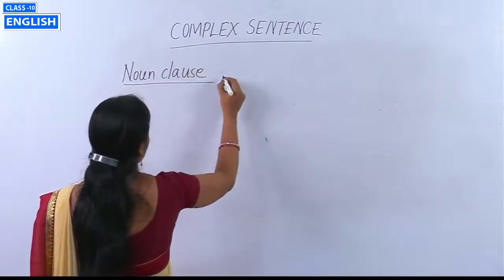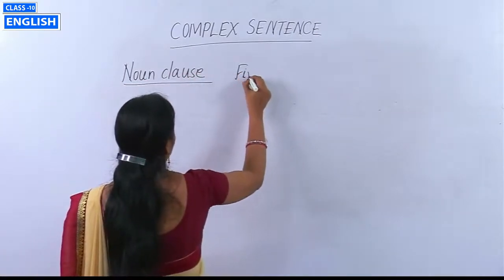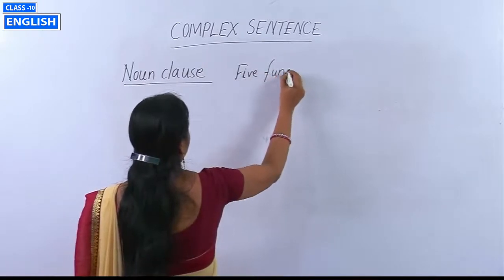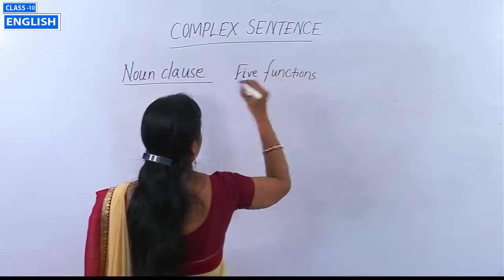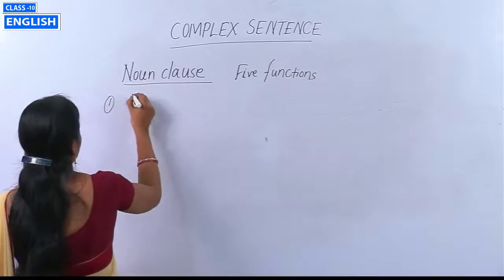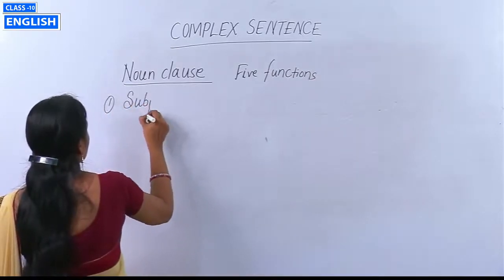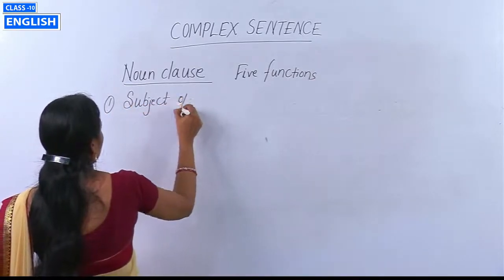How many functions? 5 functions. The first one is the subject of a verb.